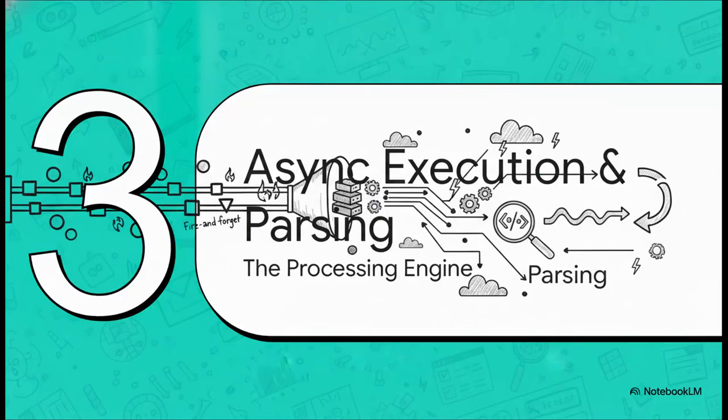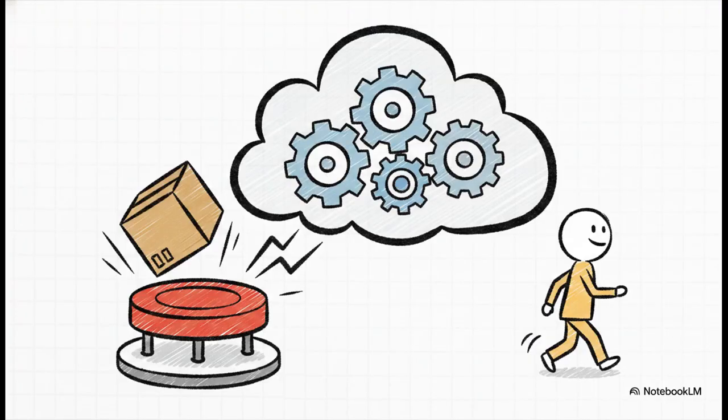Which brings us to Section 3, async execution and parsing. All right, now that the data is safely locked away, we can actually get to work processing it. To do this, we use an asynchronous engine. We fire off a platform event to process that JSON in the background, meaning no external user is left hanging waiting for a response. By handing this heavy lifting over to a Queueable or Batch Apex process, we're completely decoupling the receipt of the data from the processing of the data. That protects your system's performance and keeps you far away from those nasty timeout errors.